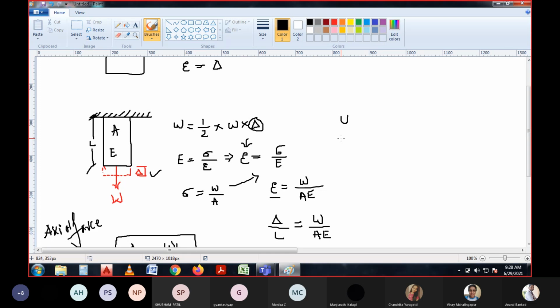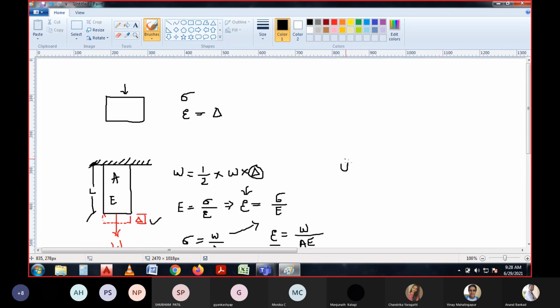So what is the strain energy now? Before going to the strain energy concept in this equation, you should know what it exactly is. Say for example, a particular body will be there with the loadings, and that loading will be held for a period of time. After that, the body will generate some stresses.